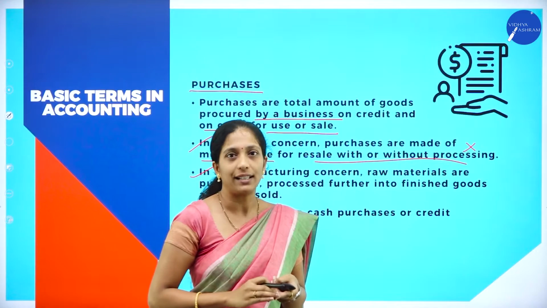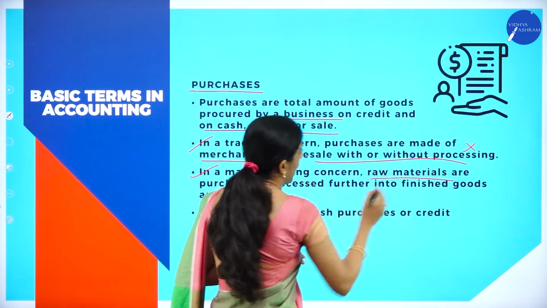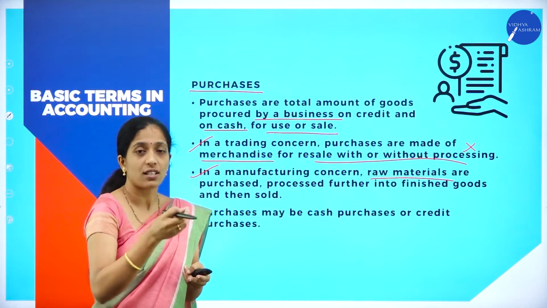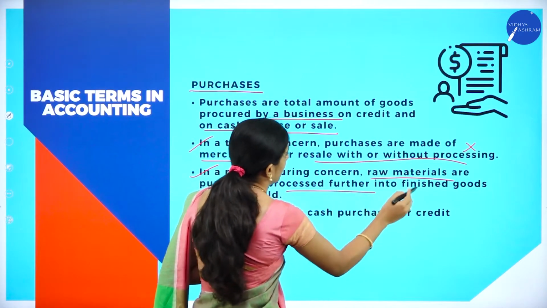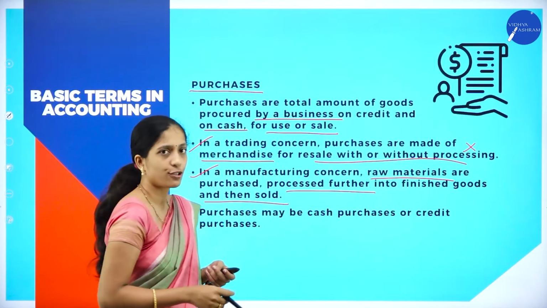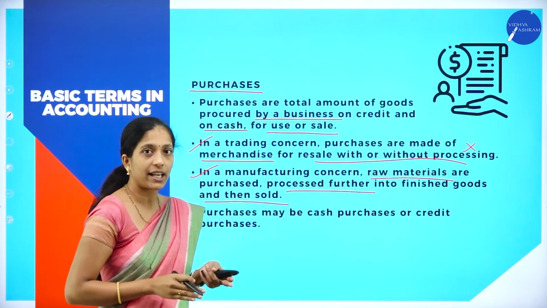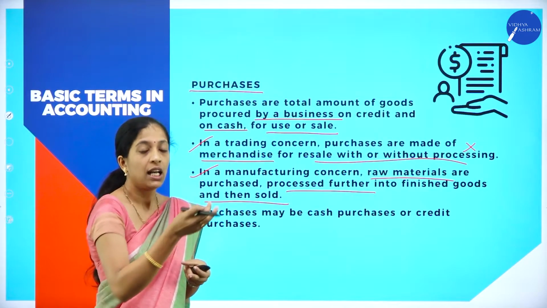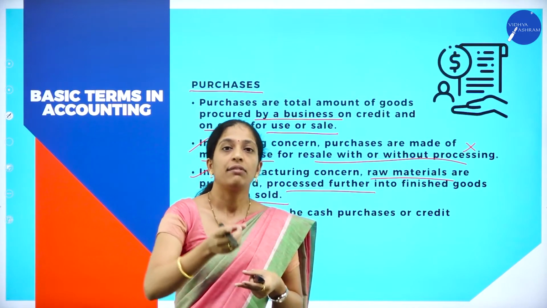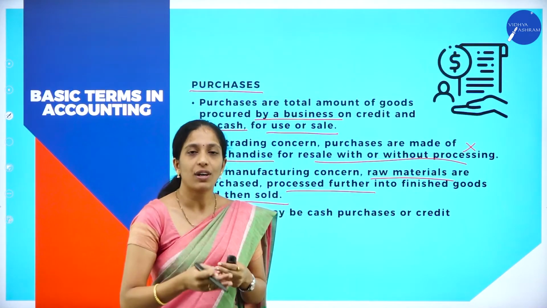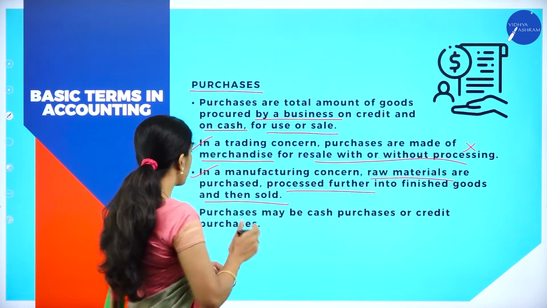Then they will sell to the ultimate customers. For a manufacturing concern, raw materials are purchased. Here they are not going to purchase the finished goods. They are going to purchase the raw materials, process them further into finished goods and then sell. Now, be clear about the trading concern as well as the manufacturing concern. In a trading concern, this processing will not happen. They will directly purchase and sell the goods. But for a manufacturing concern, they will purchase the raw material, convert it into finished goods, then sell. But both are purchases.